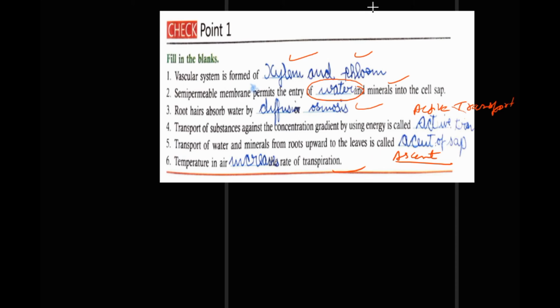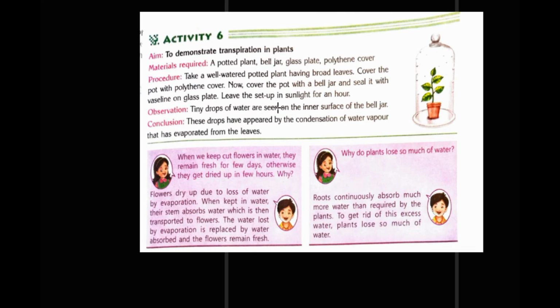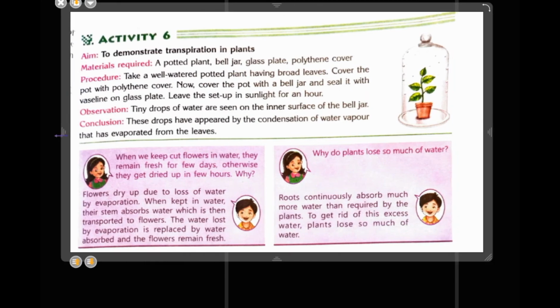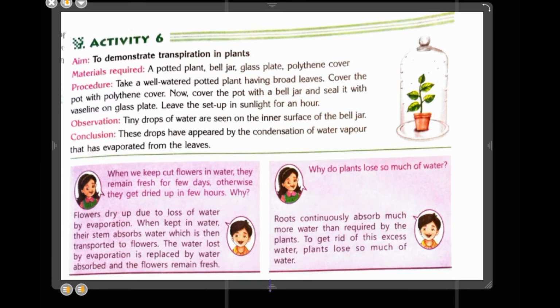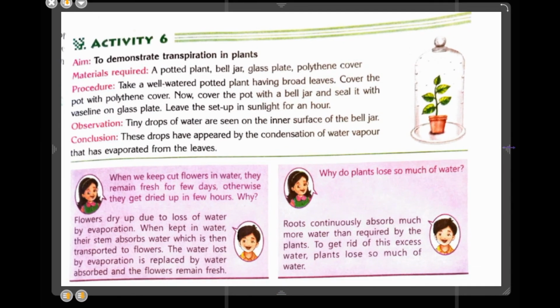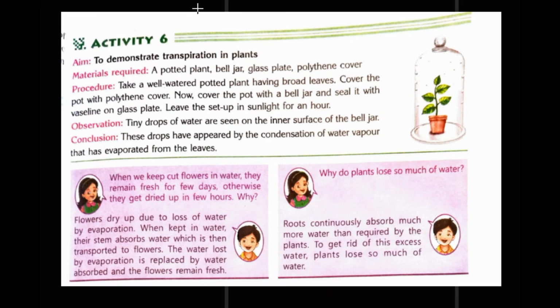Now we move on to the next, which is activity. The more activity helps you to understand the science. Activity 6 is to demonstrate the transpiration in plants. Potted plant, bell jar and glass plate, polythene cover are required for this procedure.